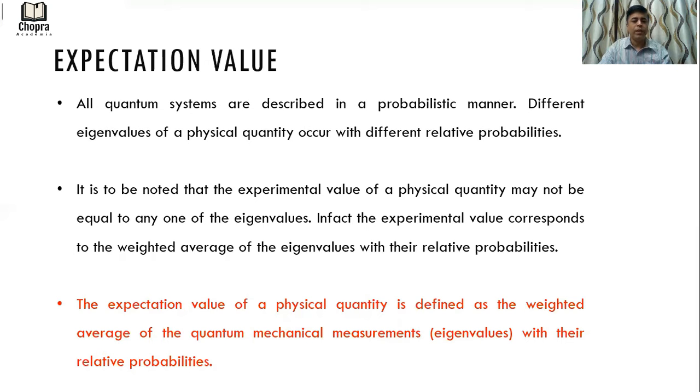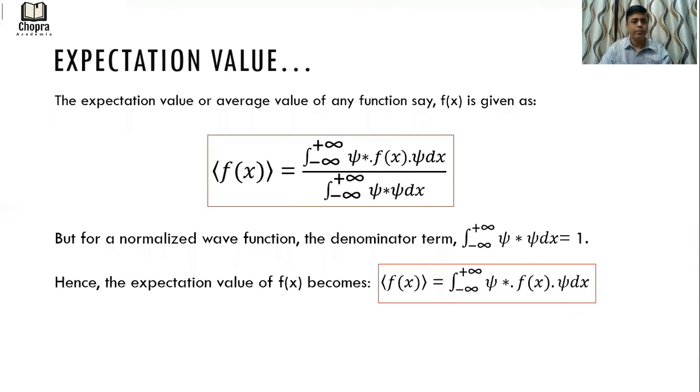So the expectation value or average value of any function f(x) is represented by the less than and greater than symbol. So this is the symbol for expectation value. The expectation value of f(x) is given as the integration from minus infinity to plus infinity, that is, integrating over the entire space, of psi star f(x) psi dx divided by the integration from minus infinity to plus infinity of psi star psi dx.